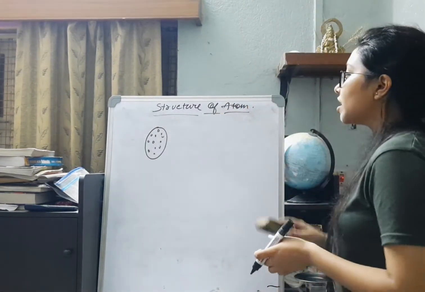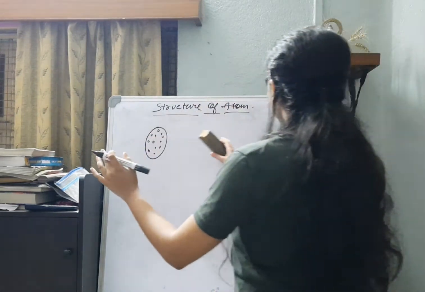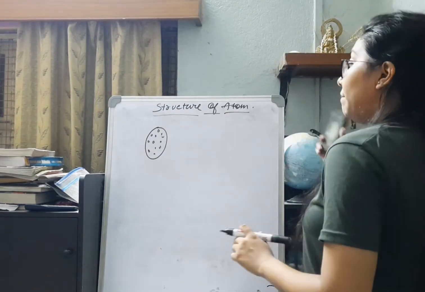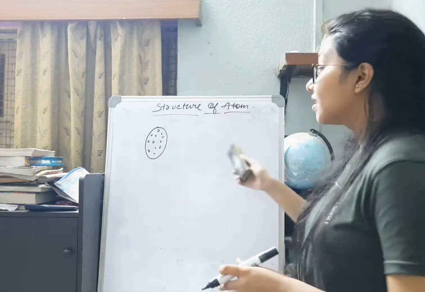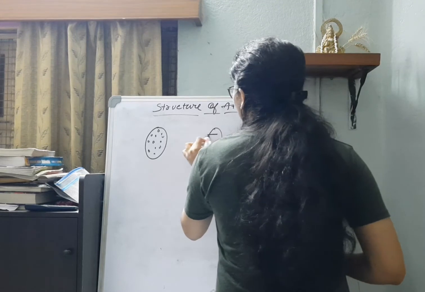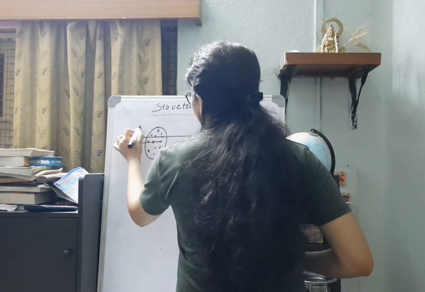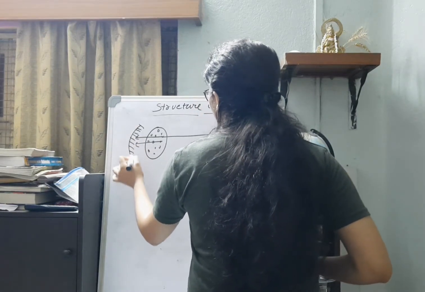The observation made by Eugene Goldstein was that not just the cathode rays were moving from the cathode towards the anode, but there was also an observation of certain rays which were actually starting from the anode, passing through the perforations of the cathode and causing an illumination on the back side of the cathode.